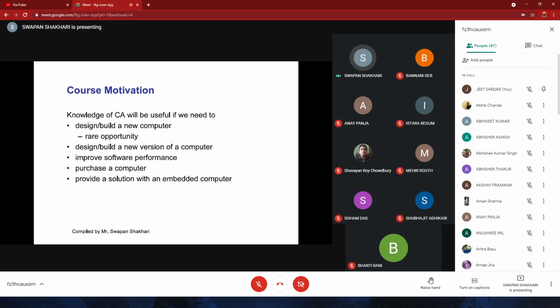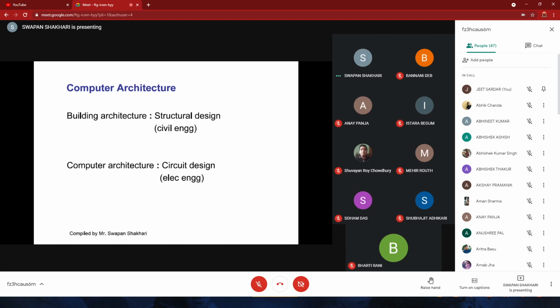And nowadays, in the field of embedded computers also, it will help us. In civil engineering the structural design is important, but we are talking about computer hardware and computer architecture, so mainly the circuits and electronic engineering will be helpful.